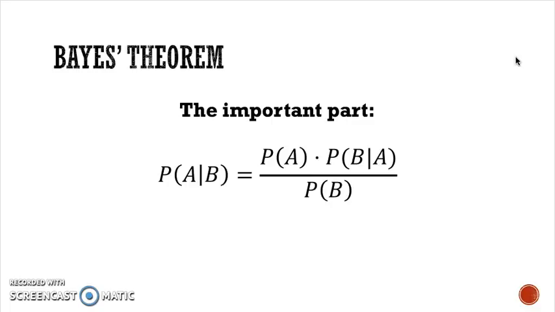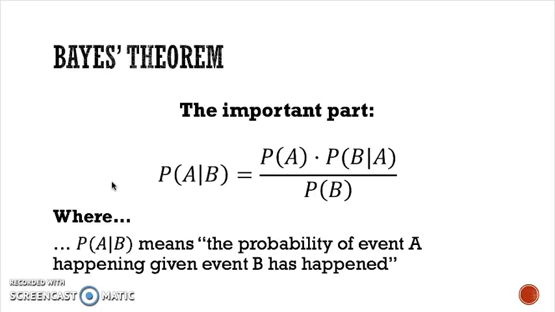He was a statistician, a philosopher, and a minister, and he came up with this formula that helps us to describe the probability of an event if we know some information about some other conditions related to the event. And if you're really starting to get into how Bayes' theorem was derived and how it can be proven, that can be a little bit complicated. The important part is what the theorem actually says. So it looks like this, and it looks maybe a little bit confusing, a little bit daunting at first, but let's break it down for a second.